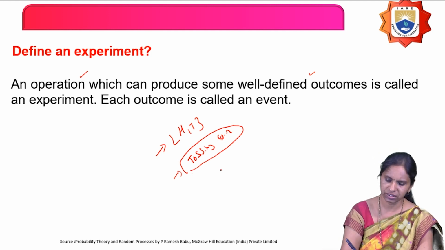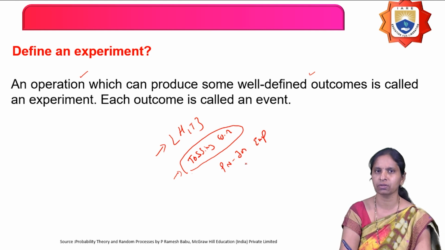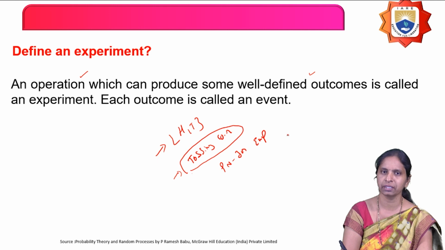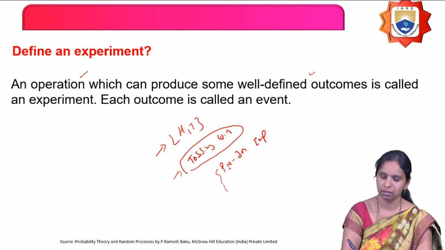Similarly, if I conduct a PN junction diode experiment, I want to find out the characteristics of the PN junction diode. For that, I take the circuit diagram and connect the circuit. After that, I observe the voltage and current of the diode by varying the supply voltage. This process is called an experiment, because I am performing some operation.